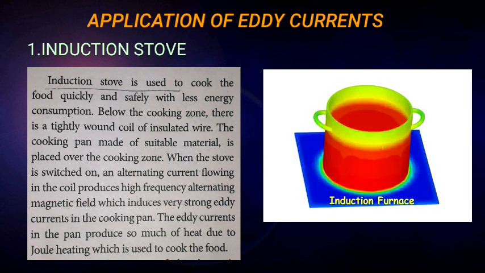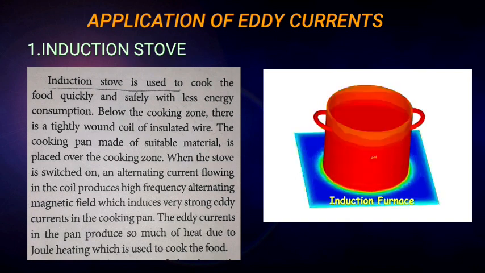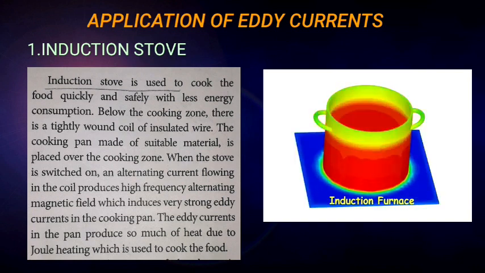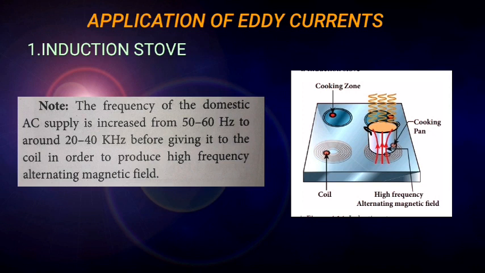When the stove is switched on, the alternating current flowing in the coil produces a high frequency alternating magnetic field, which induces very strong eddy current in the cooking pan. The eddy currents in the pan produce so much heat due to Joule heating, which is used to cook the food. Note that point: the frequency of domestic AC supply is increased from 50 to 60 Hz to around 20 to 40 kHz before giving it to the coil in order to produce a high frequency alternating magnetic field.